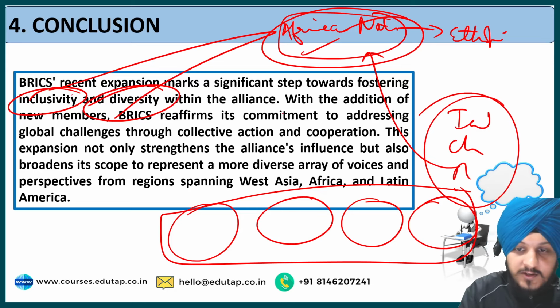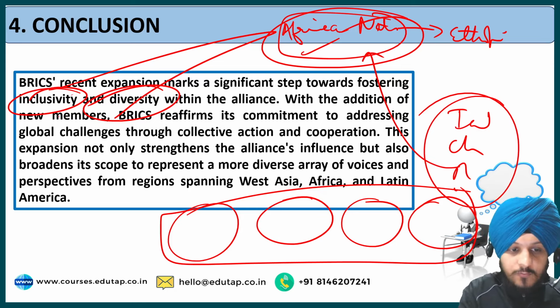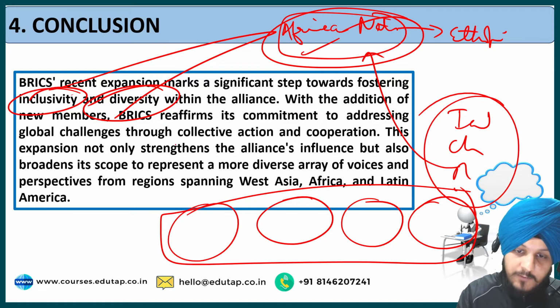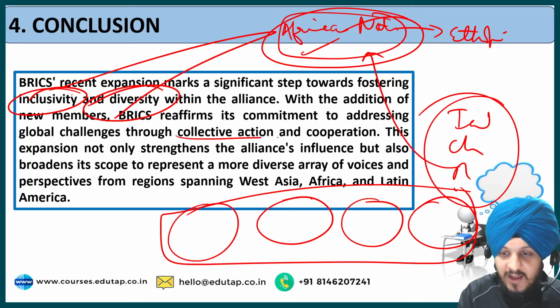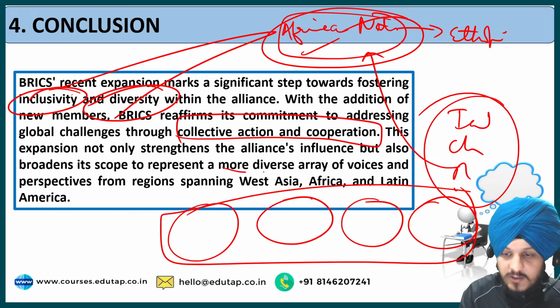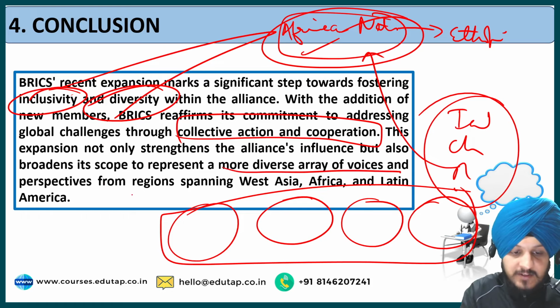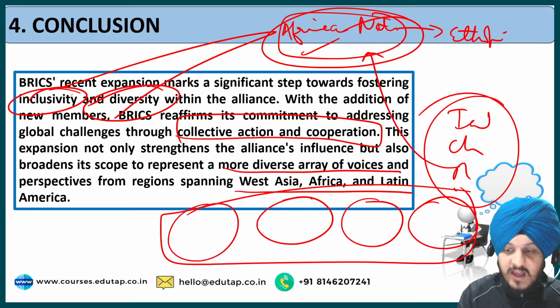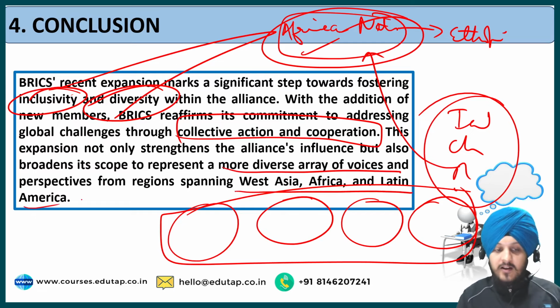Then we have written that with the addition of new members, BRICS reaffirms its commitment to addressing global challenges through collective action and cooperation. This expansion not only strengthens the alliance's influence but also broadens its scope to represent a more diverse array of voices and perspectives from regions spanning West Asia, Africa, and Latin America. So that's how we can design the conclusion.